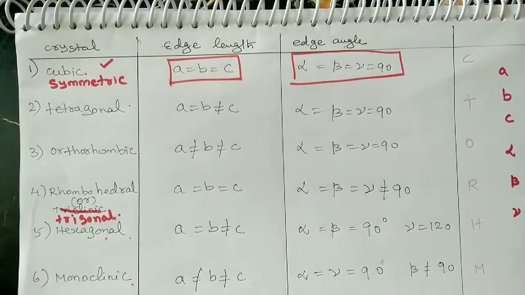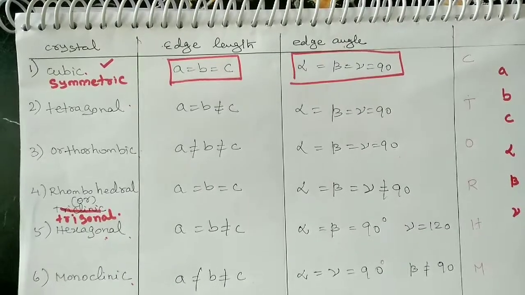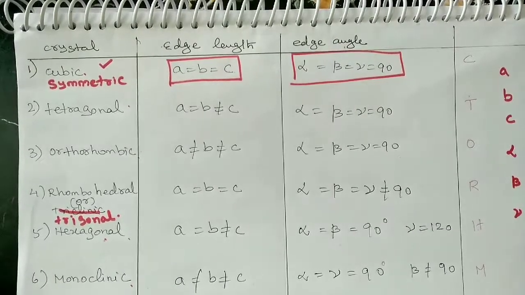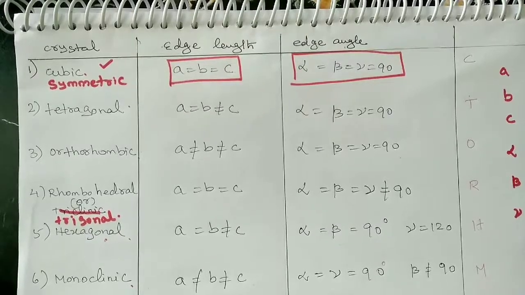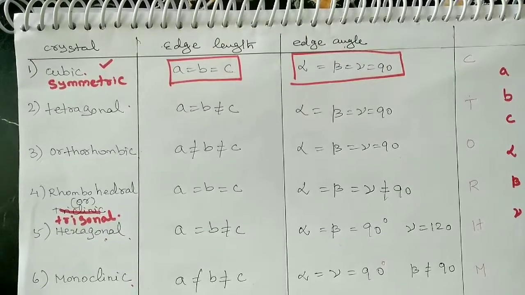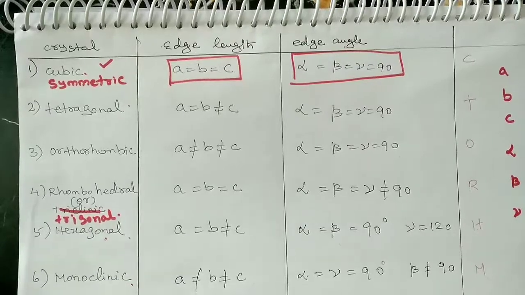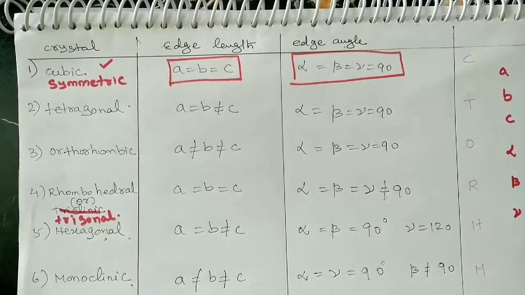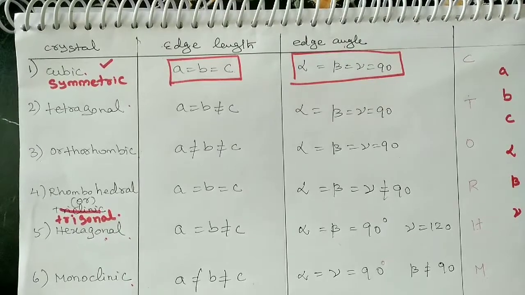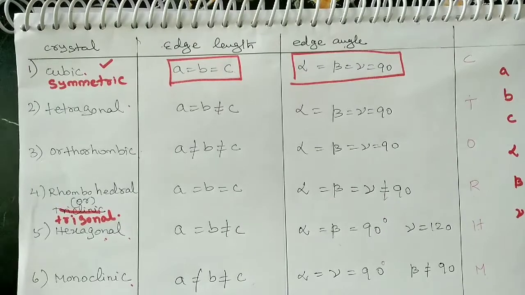Next we saw the classification of crystalline solids, that is ionic crystals, covalent crystals, metallic crystals, the types of crystals. Next is crystal lattice and unit cells, how crystal lattices are formed through unit cells. Next, a very important topic is crystal systems. There are 7 crystal systems and how they depend upon the edge lengths and edge angles.